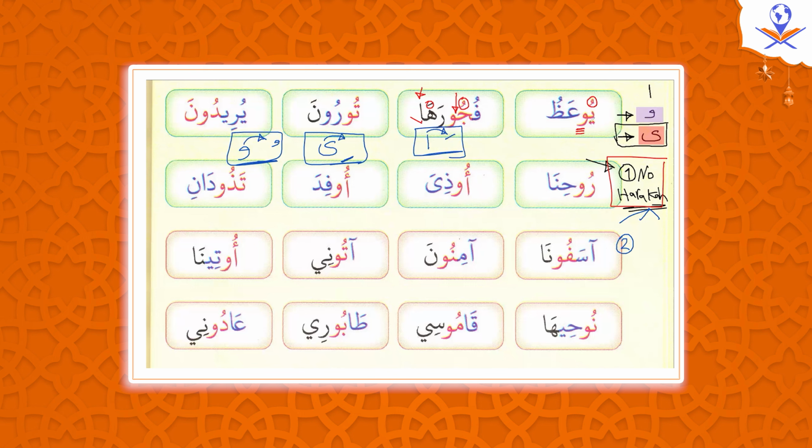Once we know this is a mad letter, how do we apply it? What is the application of the mad letter? Actually, we don't pronounce the waw itself. We don't pronounce the mad letter itself. We don't say an "ooh" sound like this. So what should we do? We extend the previous haraka. That's why we said the waw has to be preceded by a dhamma. Why? Because this dhamma will be extended.